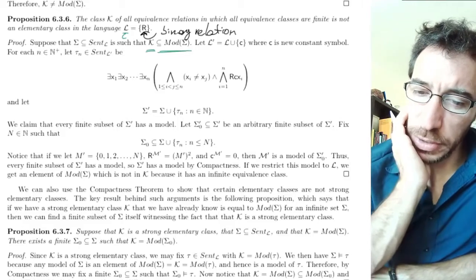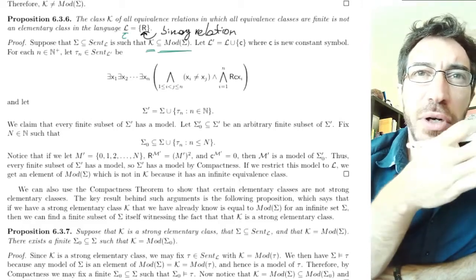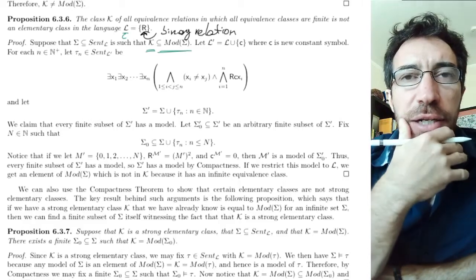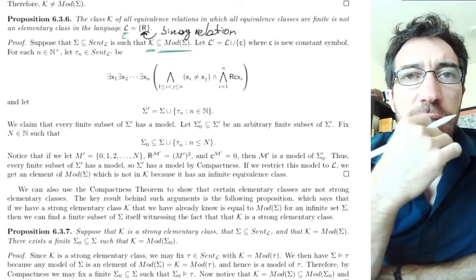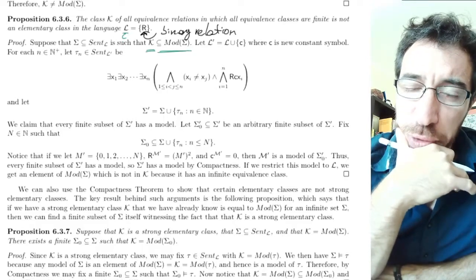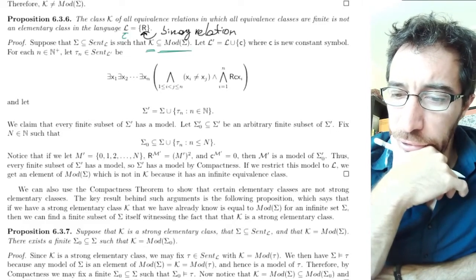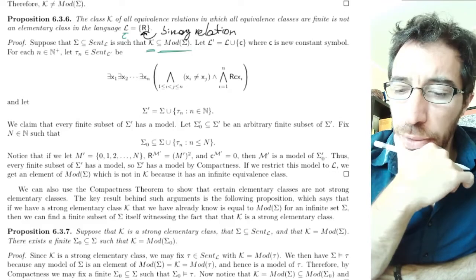Okay, so this is what it's doing. We're trying to show that there is no set of sentences whose models are exactly K. And he's saying, okay, suppose we have one that is a superset of K. And what are we gonna do?